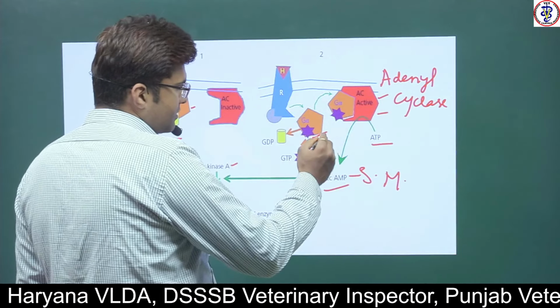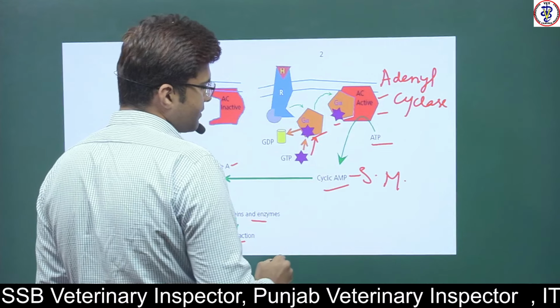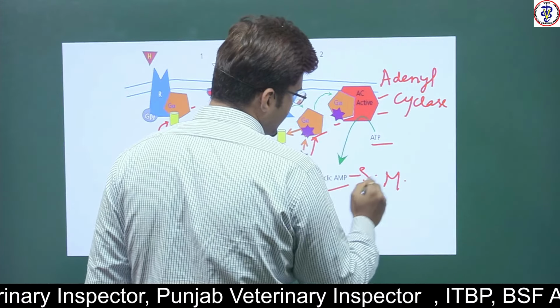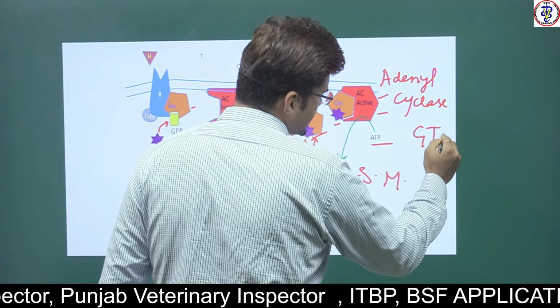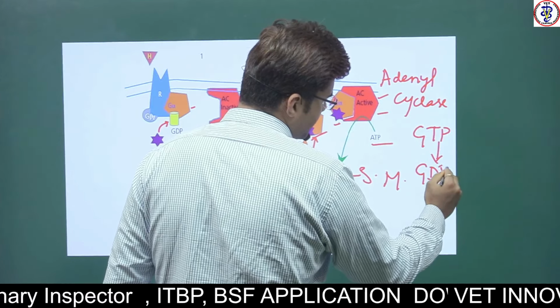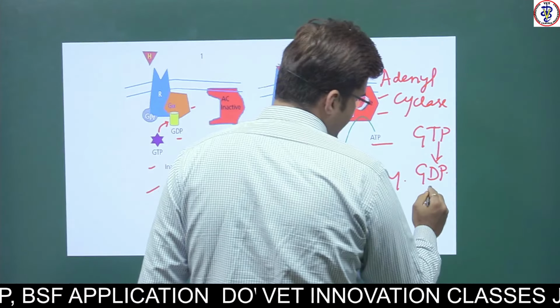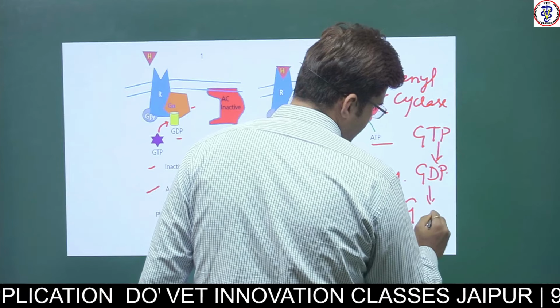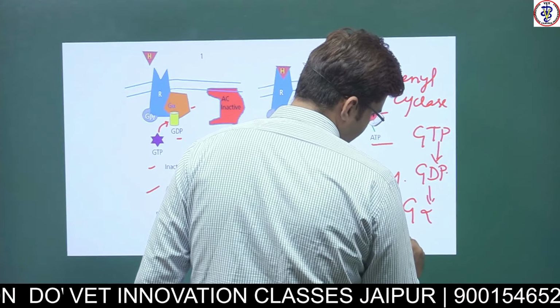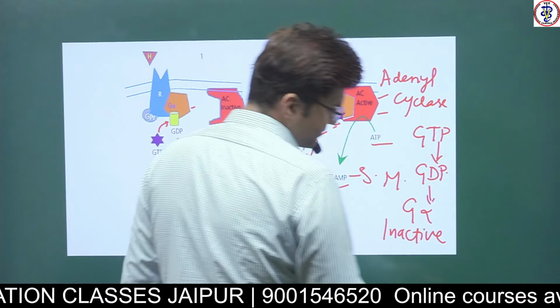Again after some time this GTP will be broken down into GDP, and then this G alpha will become inactive and it separates from there.